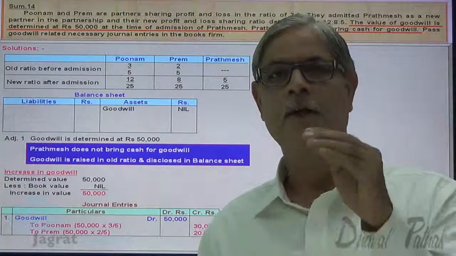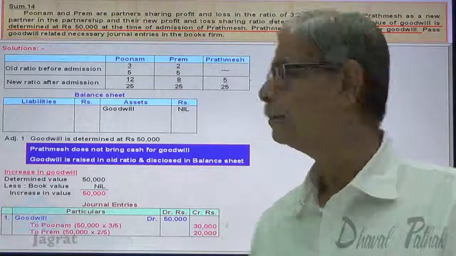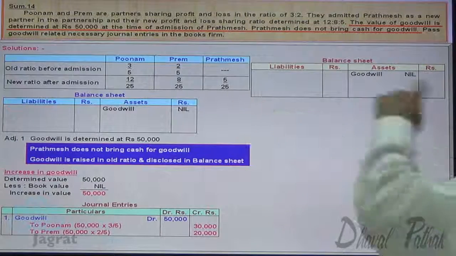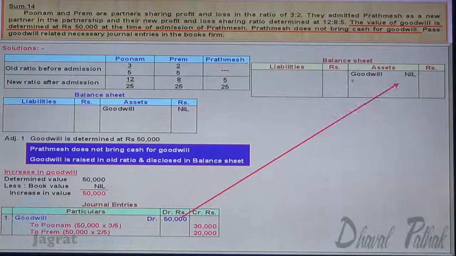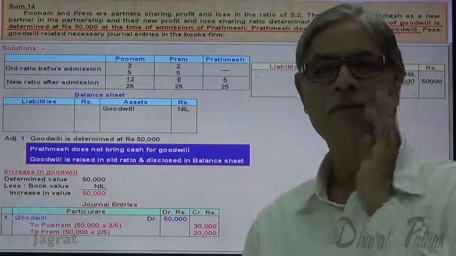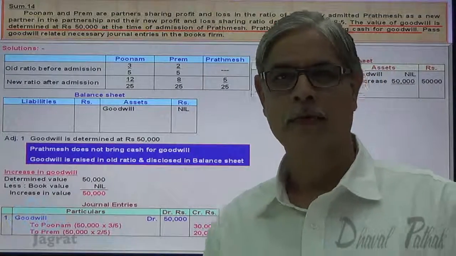Now after raising the goodwill, how will this goodwill appear in the balance sheet? Look at it. Goodwill was 0, increase 50,000. Now in the books of accounts, goodwill appears at 50,000. This is how goodwill accounting has to be done.